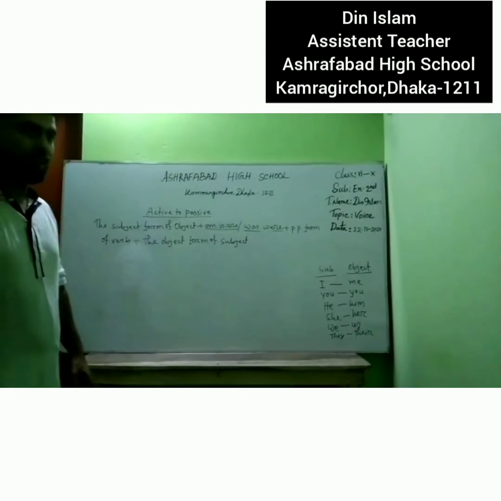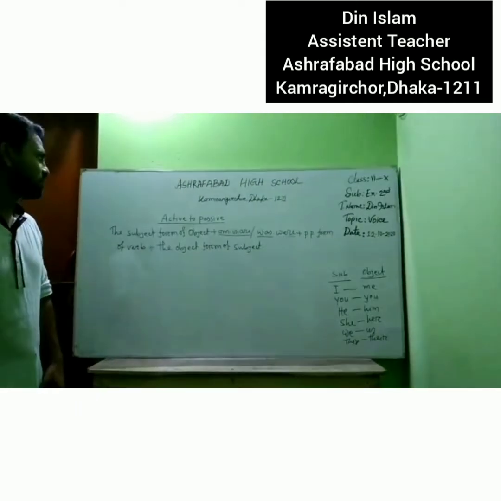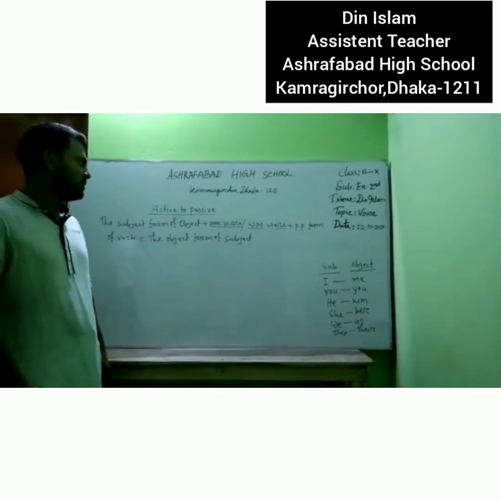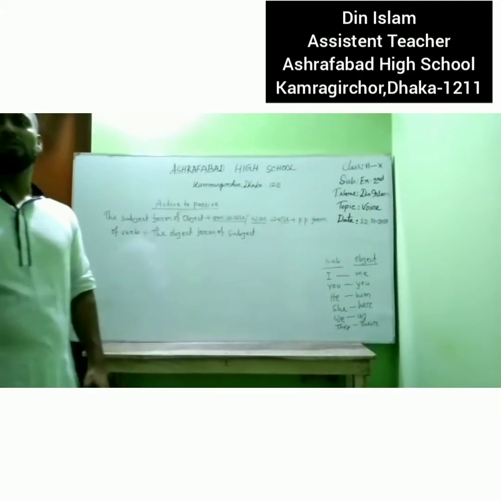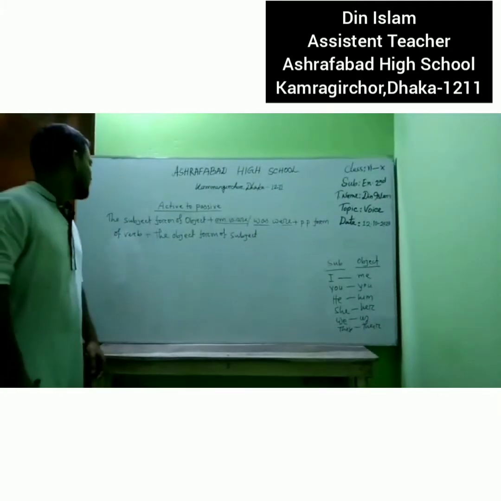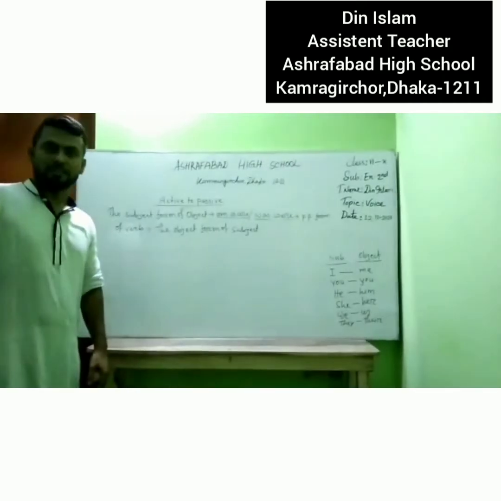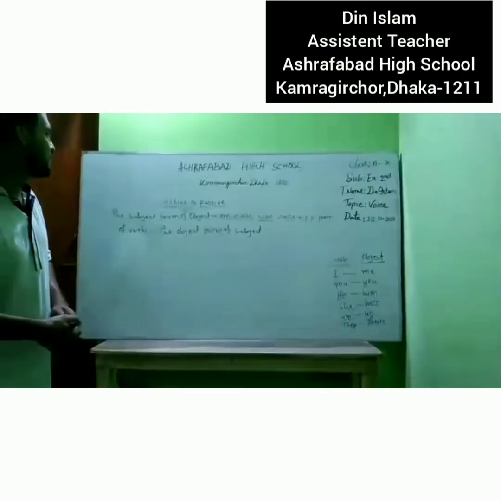We already discussed how to change active to passive in the present indefinite tense. Now we will discuss how to change active to passive in the past indefinite tense.